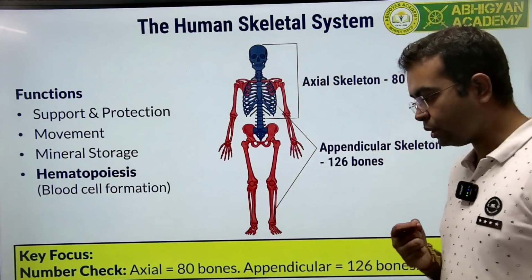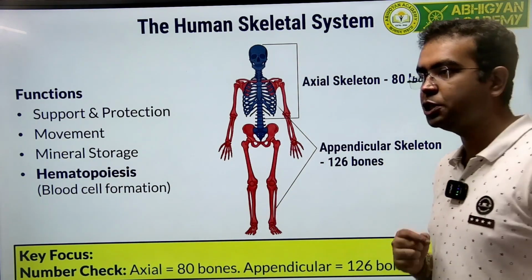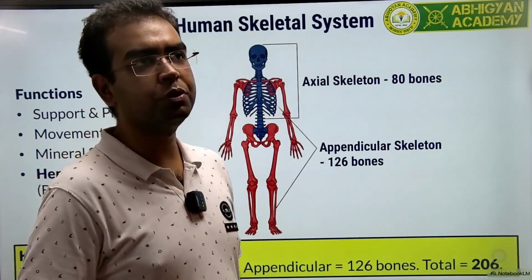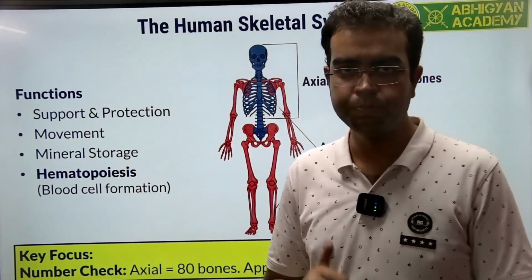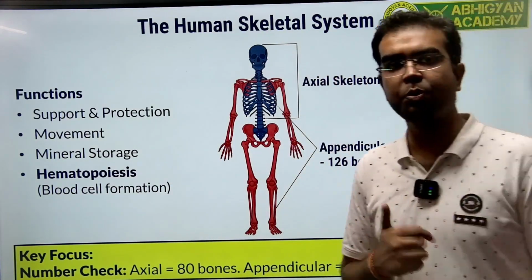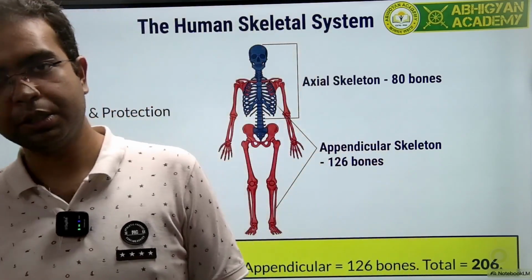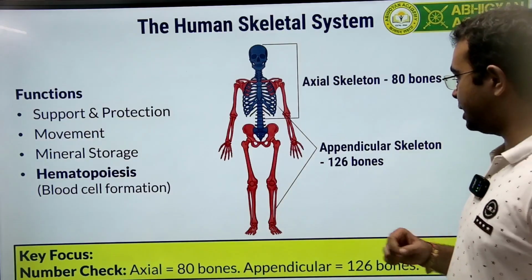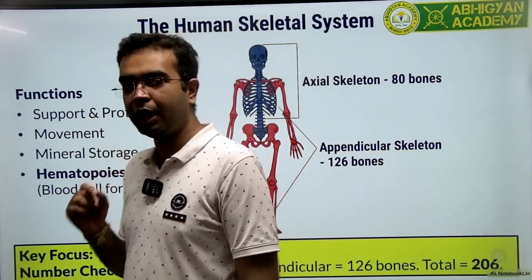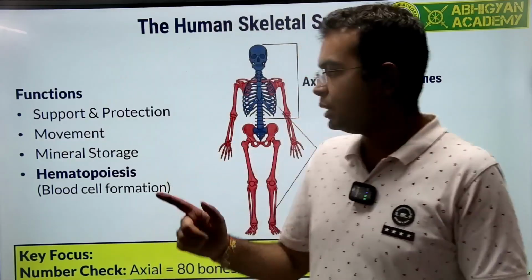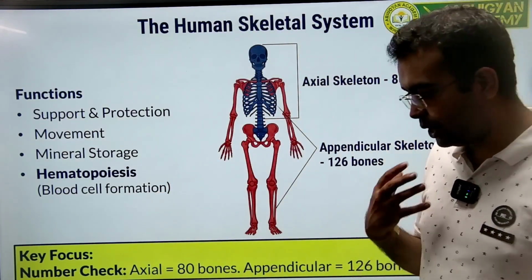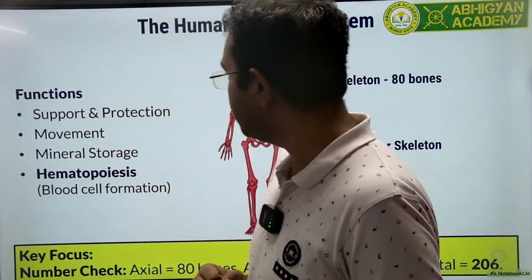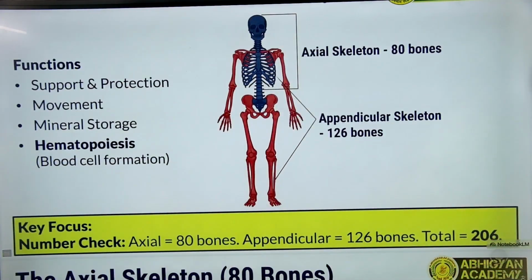All the jobs of the body, transportation of oxygen, transportation of hormones, transportation of food, transportation of carbon dioxide from the rest of the body to the lungs, oxygen from the lungs to the body, transporting the waste in the blood to the kidneys, everything is done by the blood. So please understand, our body's most important part, blood, the manufacturing unit of the blood, is inside our skeletal system. So you can very well understand how important the skeletal system is for our body. All right. Now, our skeletal system is broadly divided into two parts.